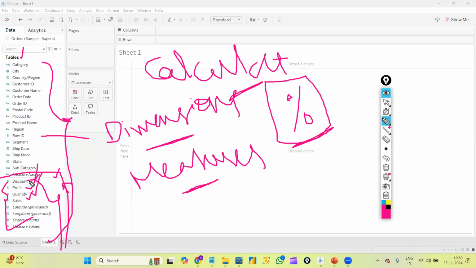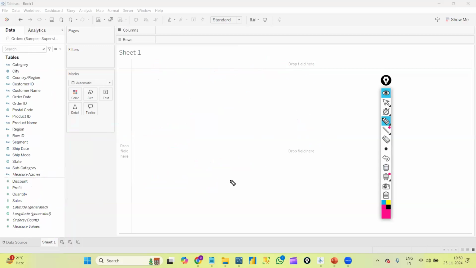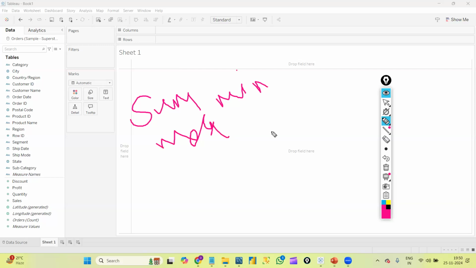So on whatever columns I can create calculations and percentages, and on whatever columns I can create aggregate functions. In Tableau we have some aggregate functions like sum, minimum, maximum, and average, count.